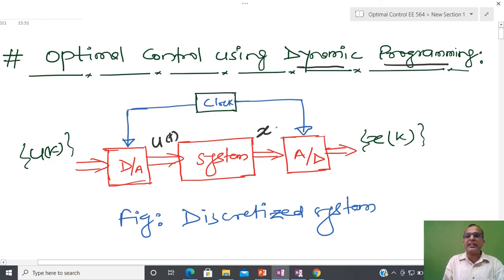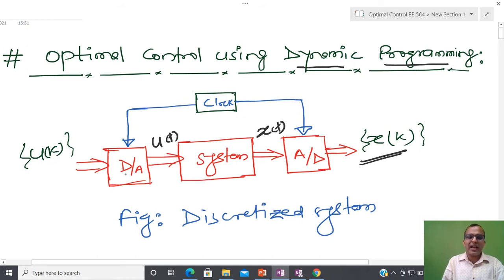I am assuming that the output is nothing but all the state variables, both continuous. So I am going to apply an analog to digital converter, and after applying that conversion, this is converted into a discrete signal. So this is a discrete sequence.